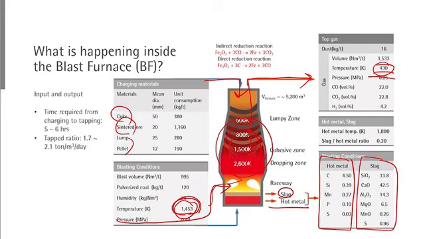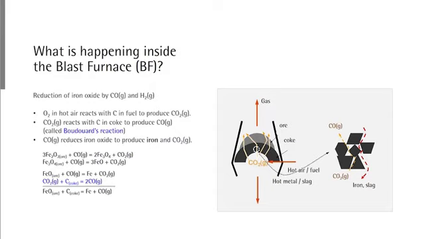The time period required for this process we call tap to tap time. It's about 5 to 6 hours. It means when you put raw materials here, after 5 to 6 hours, it comes out as hot metal, and depending on the size of this blast furnace, the producing capacity is also dependent. The capacity and tap time and the numbers shown in the slide are just an example. It varies from blast furnace to blast furnace, even in one iron making plant, because this is just an illustration process. Inside the blast furnace, now let us look at the reaction.